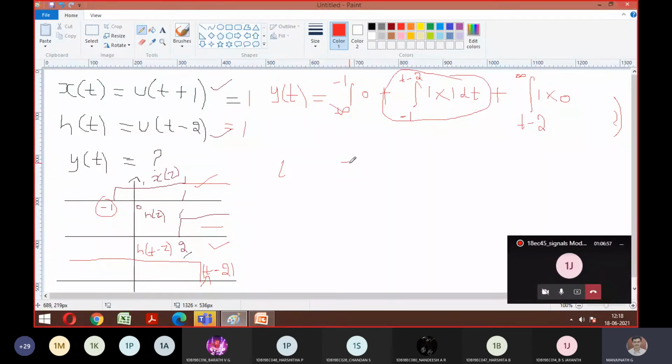So from this you can conclude what the answer is. Integration of 1 is how much? Nothing but tau only. Correct? And the limit is from minus 1 to t minus 2. So from this, what answer can you conclude? Can I write y of t as t minus 1?